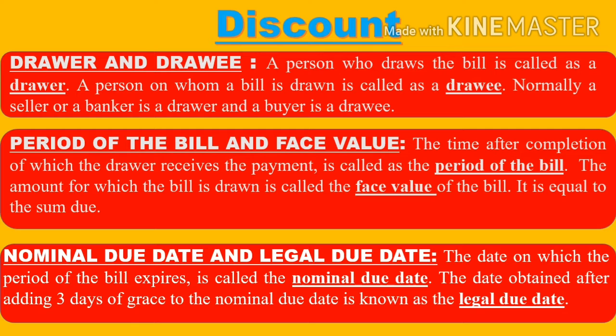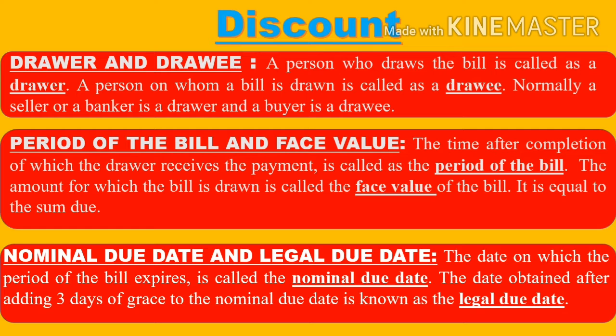So that date is called as the nominal due date. But the 3 days of grace period is given to the buyer. So when you add 3 days to the nominal due date, the date that is obtained is called as the legal due date.